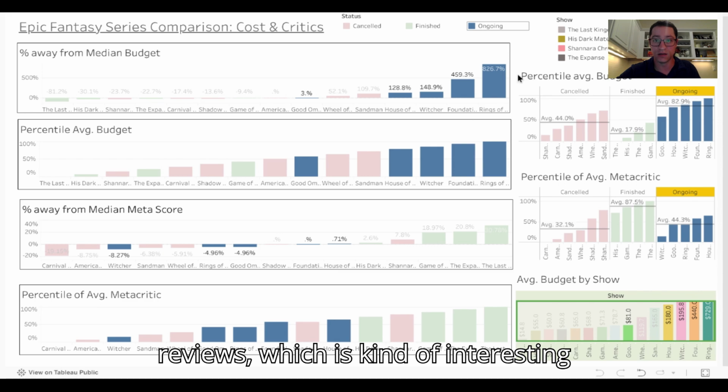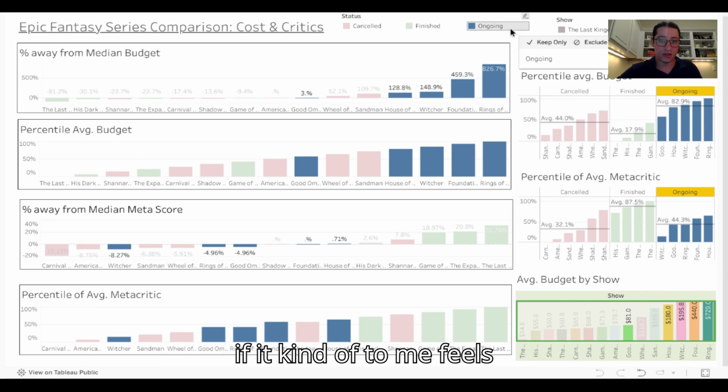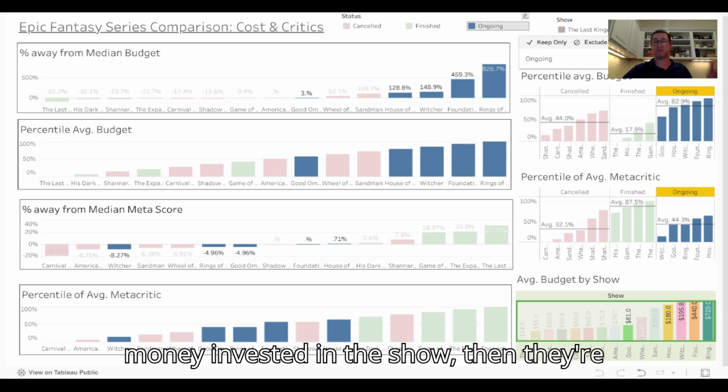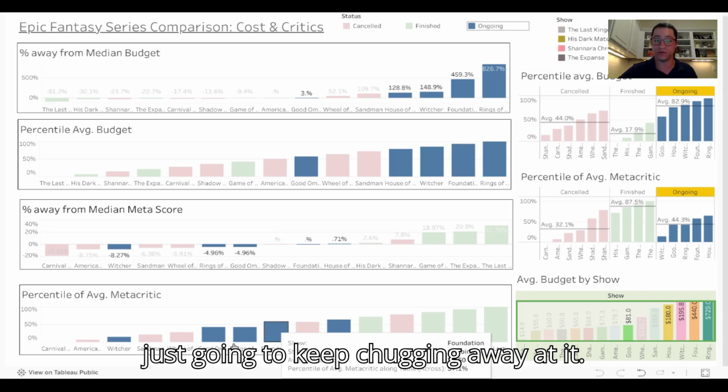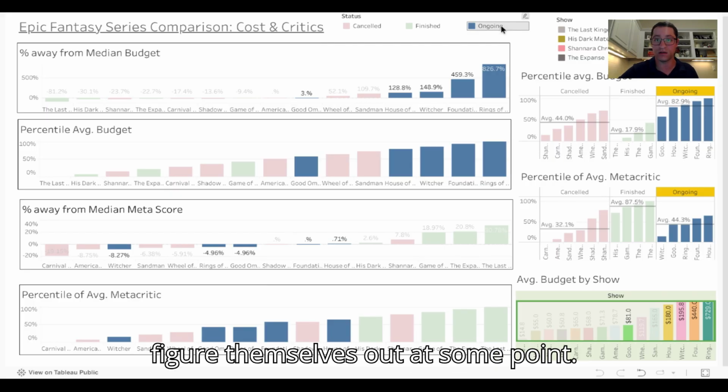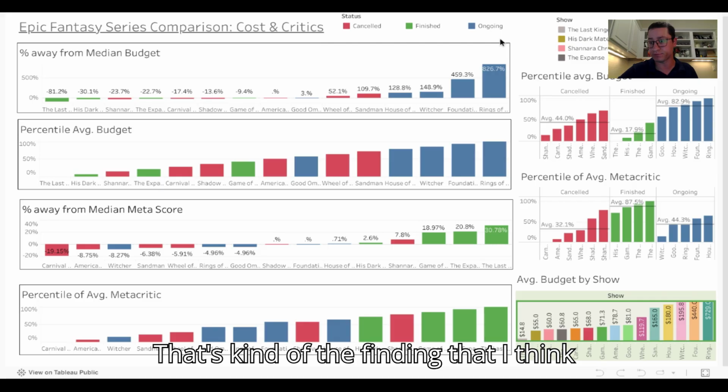To me, it feels like if they have so much money invested in the show, they're just going to keep chugging away at it, and then hopefully those critical reviews figure themselves out at some point. That's the finding I think that suggests.